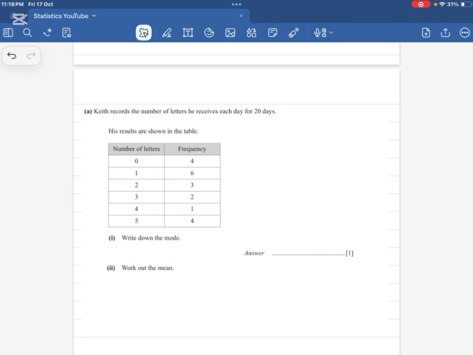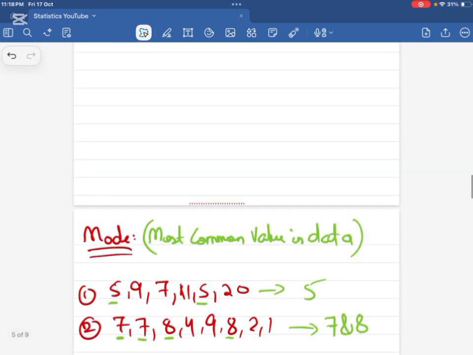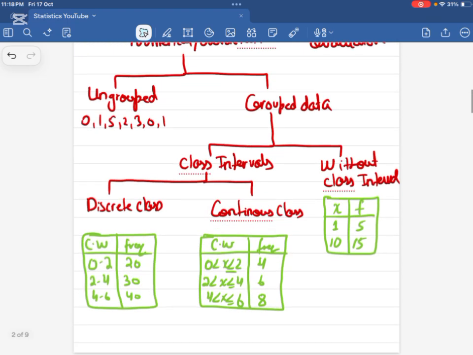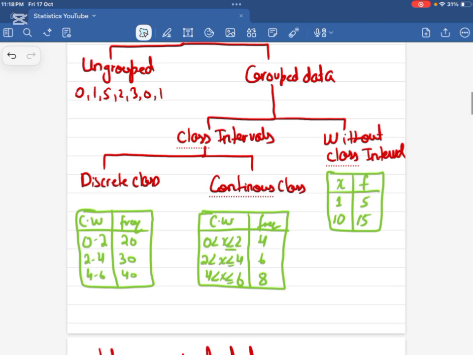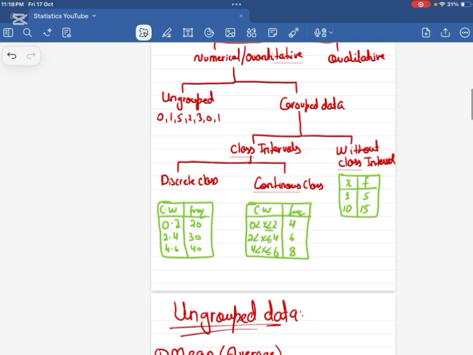Now we will see how to solve the question if we have a frequency table. This is basically a frequency table given, and it is considered as group data. This is known as group data, where we have already done the data concepts. Let me remind you again: in group data we have it without class intervals. So this is basically a frequency table we have. Okay, going towards the question.